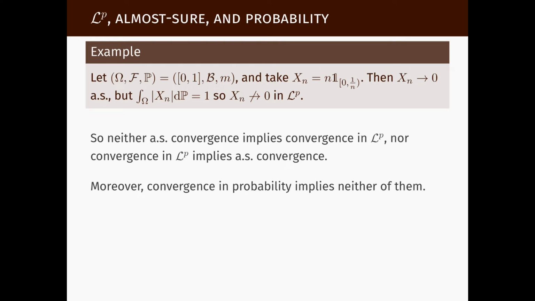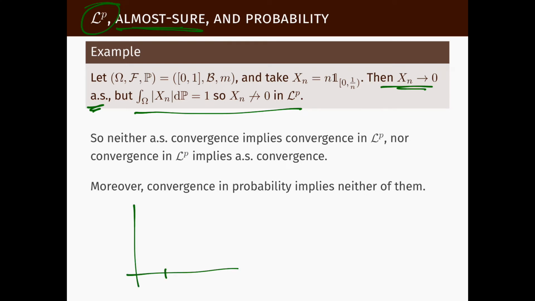And now what we may start asking is, what about convergence in LP and almost sure convergence? What can we say about that? Well, here's an example that converges to 0 almost surely, but does not converge in LP. And what is the example? The example is very simple. We have 1 over n here, n here, and we have this function.